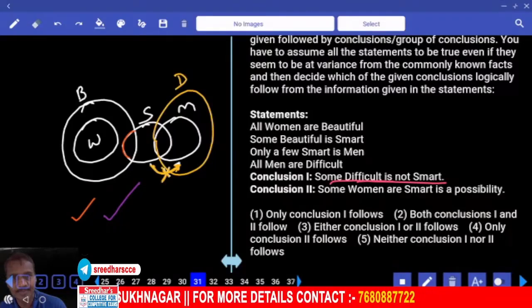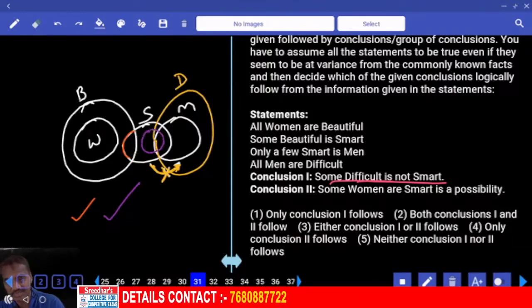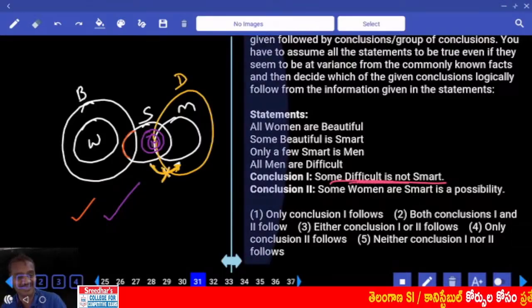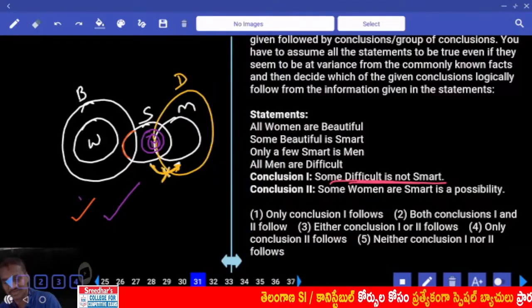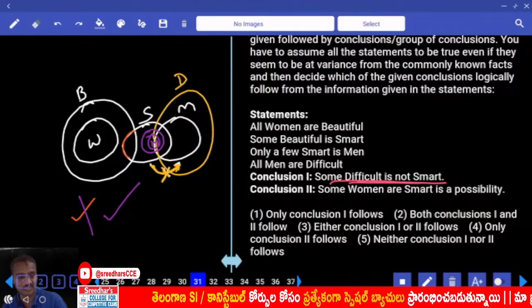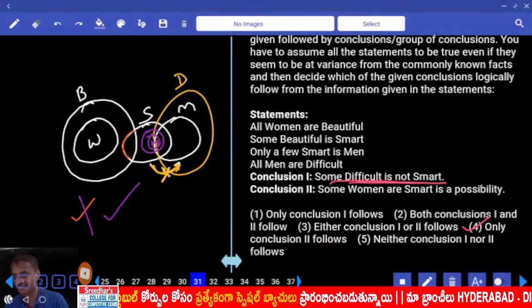Is it possible? How can it happen? All difficulty are smart means difficulty is here. Can you write difficulty like this? Now if you write difficulty like this, then entire men will also come into this smart. Can that happen? Yes, all men are smart. True or false? Yes, definitely. Then what is your answer here? All difficulty is smart is true. Hence, this conclusion, some difficulty is not smart, will be false. Then finally, what is your answer? Only two follows. Clear? Only two, that is the choice for 31.